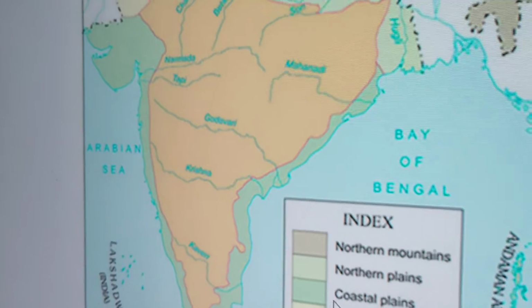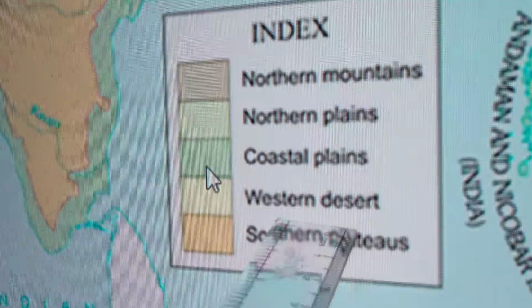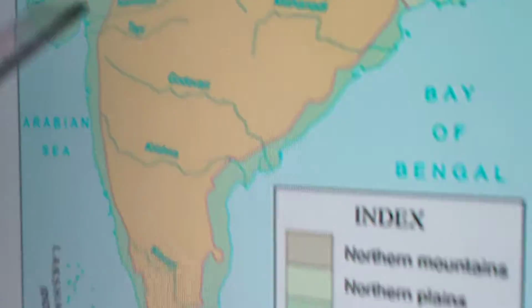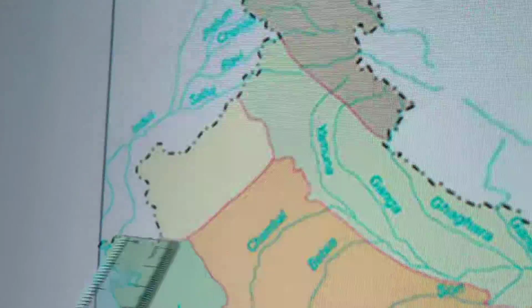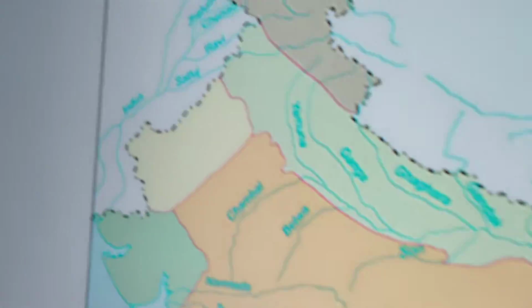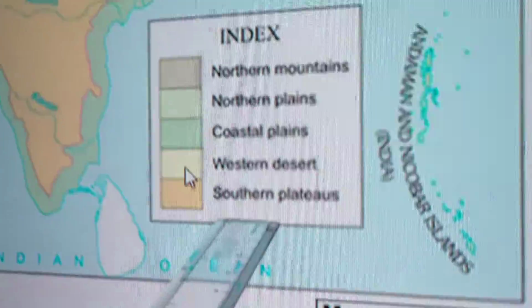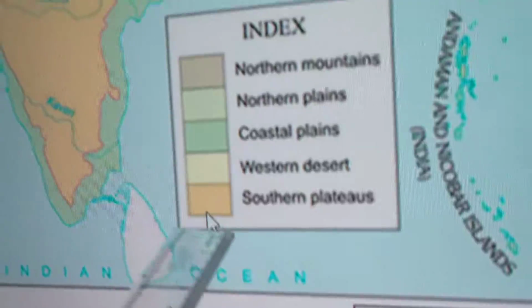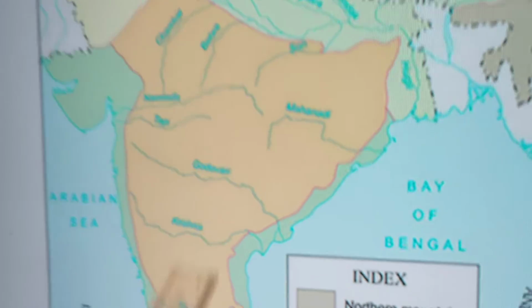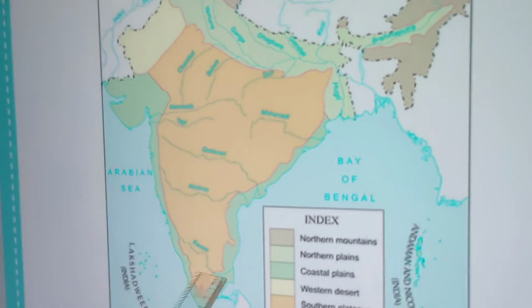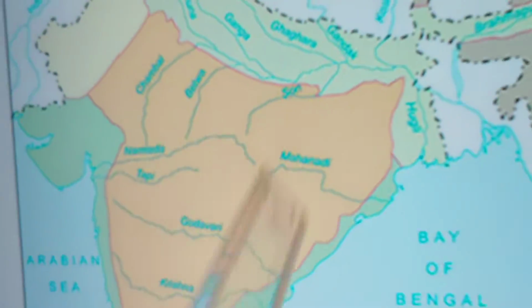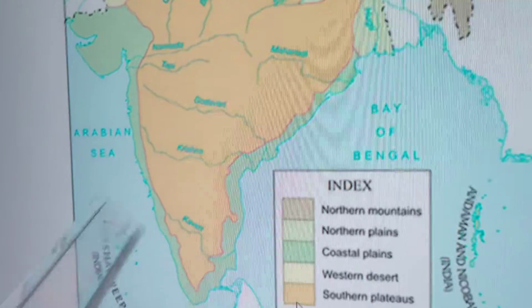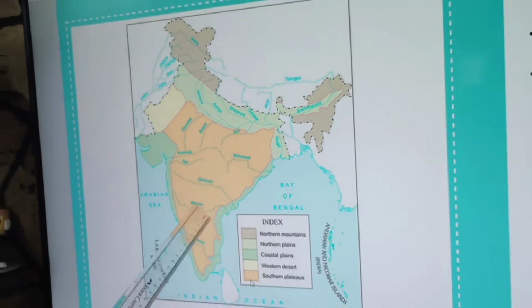Now coming to the yellowish part, western desert. You know very well, desert is a dry land, and we have it mostly near Rajasthan. Southern plateau. It is in orange color. Mostly our India is covered with plateau region. You can also identify it's a triangular piece of land, and most of our area is covered with plateau region only.